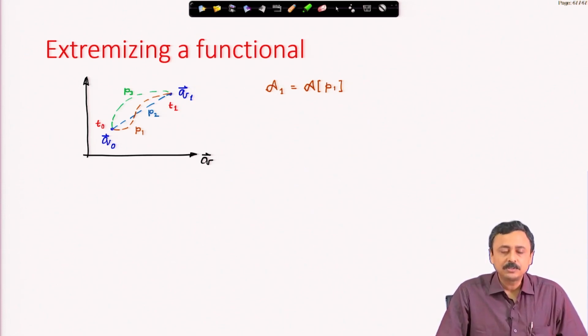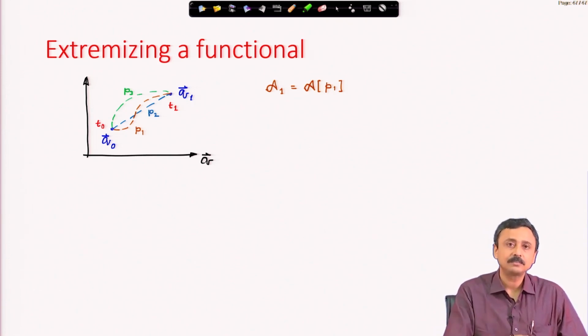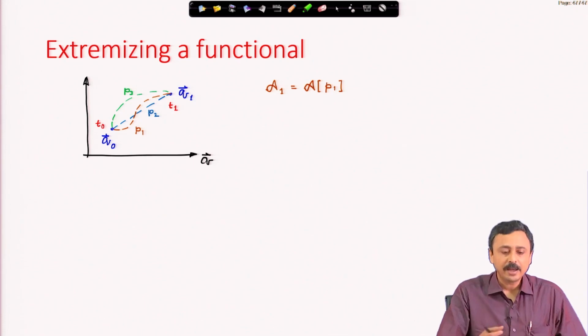Now, we discuss a little bit about how we extremize a functional. Hamilton's principle says we have to extremize the functional, we have to find such a path which extremizes the action integral. We have to find a path in the configuration space as a function of time, how these coordinates are varying as functions of time. We have to find these paths and calculate the action and extremize, let us say minimize, find out that path which minimizes the action. How do we do it? Suppose I take path P1, this path P1 which is the brown path.